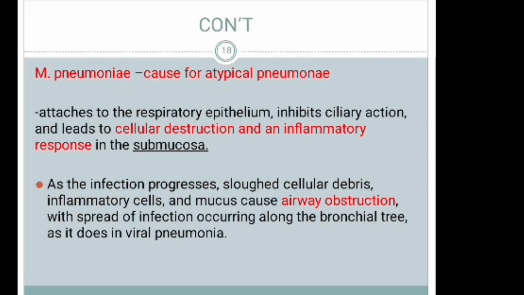Okay, as we said, Mycoplasma pneumoniae causes atypical pneumonia. It attaches to the respiratory epithelium, inhibits ciliary action, and leads to cellular destruction and an inflammatory response in the submucosa. As the infection progresses, cellular debris, inflammatory cells, and mucus cause airway obstruction, with spread of infection occurring along the bronchial tree, as it does in viral pneumonia. This is the pathogenesis of how Mycoplasma pneumonia can cause pneumonia.